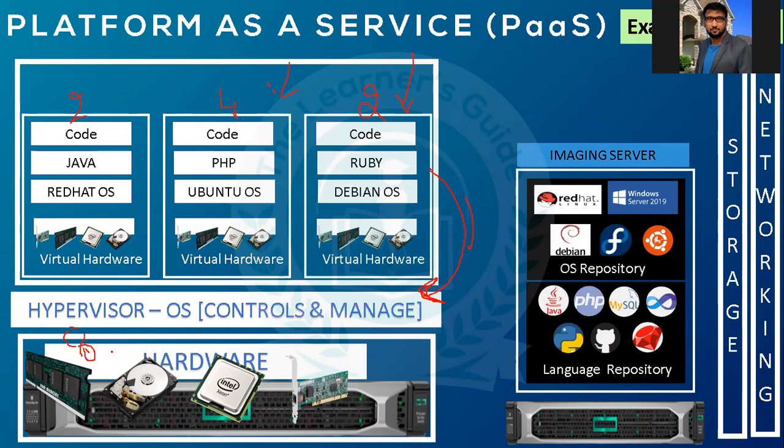Now, when it comes to containerization, you are not allocating 2 GB, 4 GB, 2 GB separately here. Instead, it will take directly from the underlying infrastructure and run as it is.